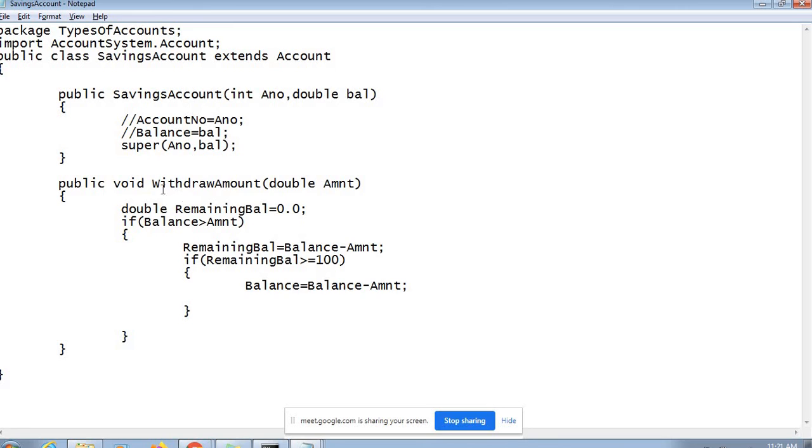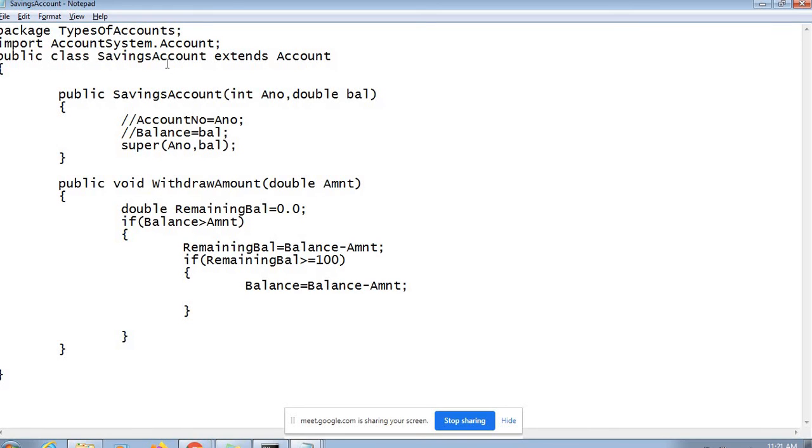It has changed one of the methods' implementation because of the applicability of a different rule. So it has chosen to override that method, but the rest of the methods it continues inheriting, right? So this savings account is capable of doing everything the account has prescribed except close account.